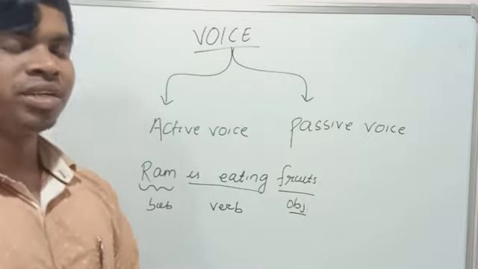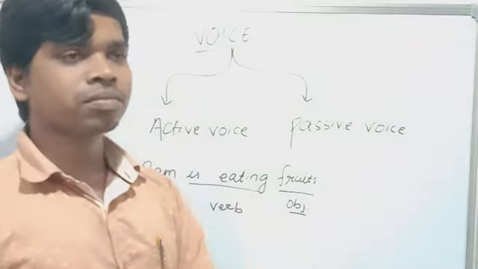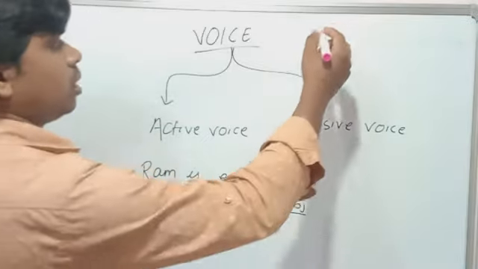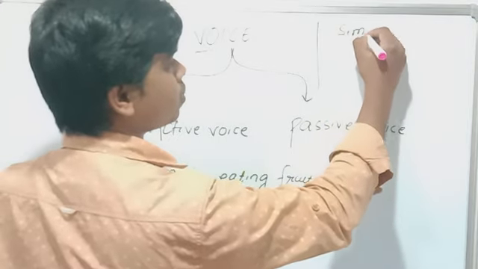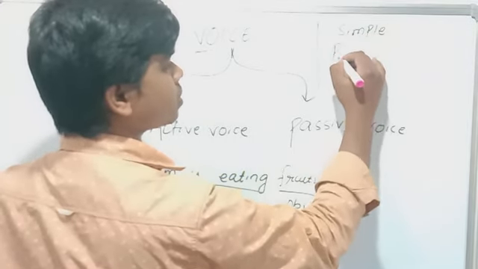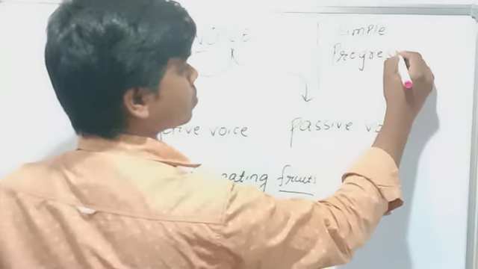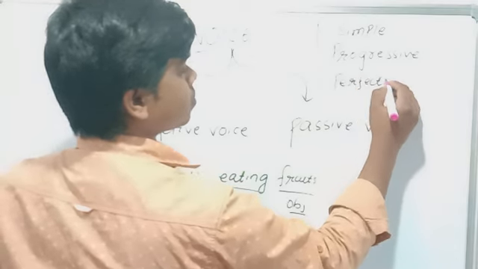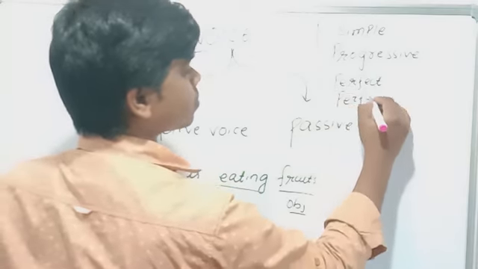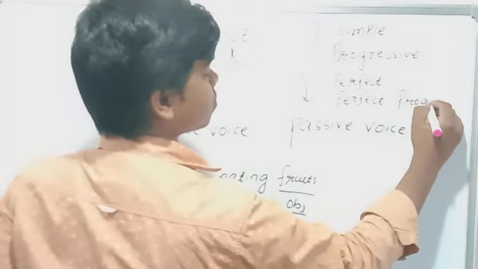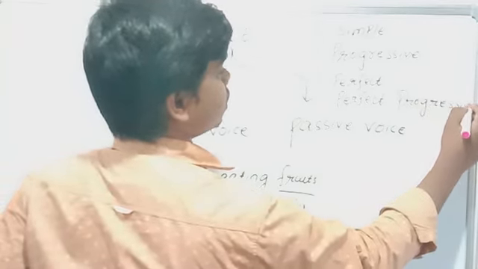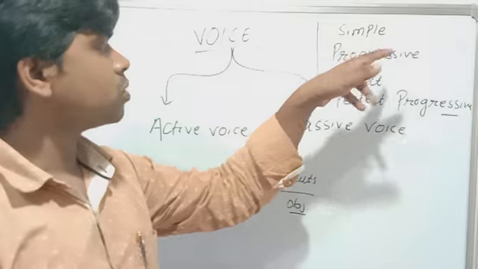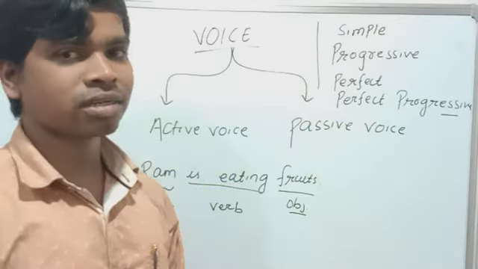Okay, in previous video I have already told you about the forms. I have told you about four forms. Yes. What are the four forms? First one is simple. Second one is progressive. Third one is perfect. Fourth one is perfect progressive. Yes, students, I have told you in previous video, form is four types: simple, progressive, perfect, and perfect progressive.